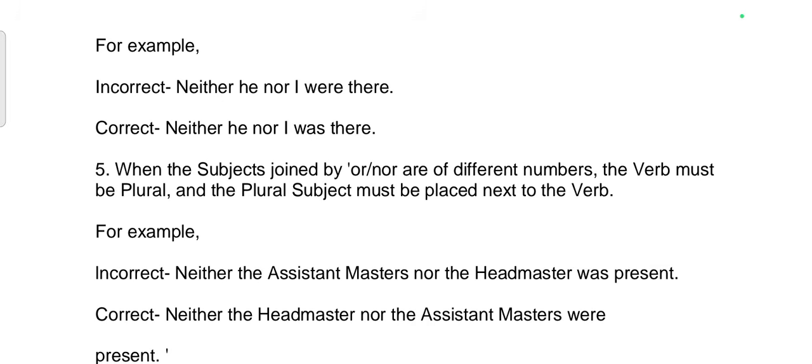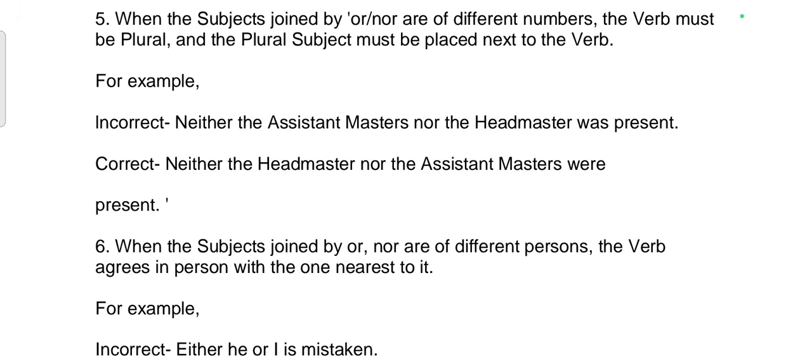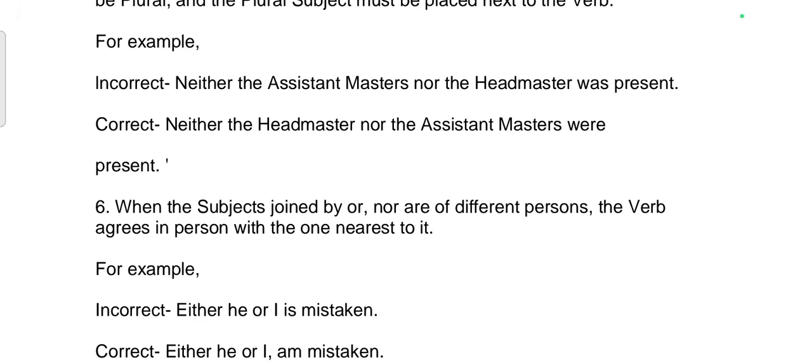Fifth rule: when the subjects joined by "or" or "nor" are of different numbers, the verb must be plural and the plural subject must be placed next to the verb. For example, incorrect sentence: Neither the assistant masters nor the headmaster was present. Correct sentence: Neither the headmaster nor the assistant masters were present.